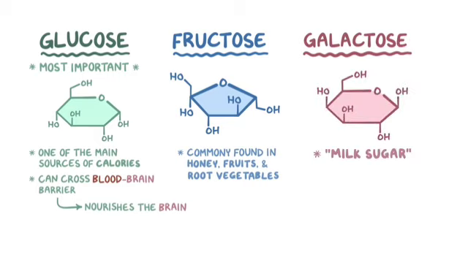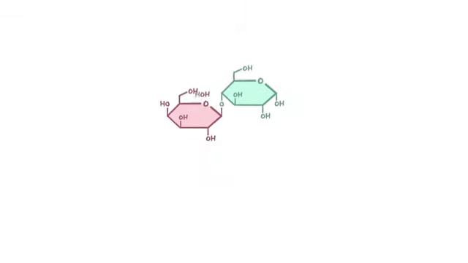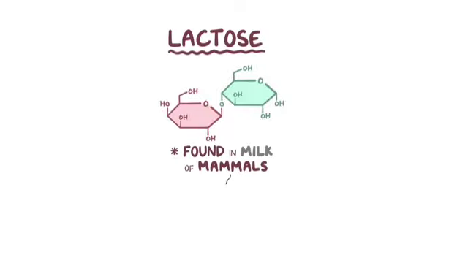It's known as milk sugar because it's only found in nature when it links with glucose to form lactose, a disaccharide found in the milk of mammals, which includes cow milk as well as human breast milk.